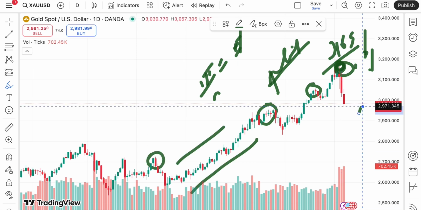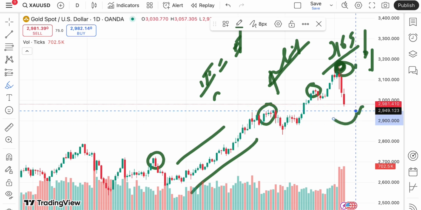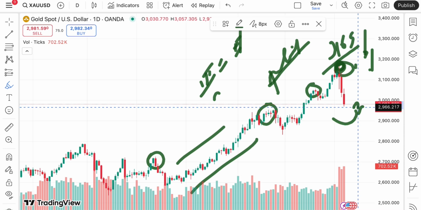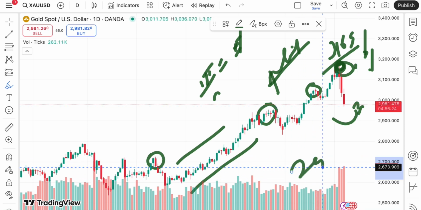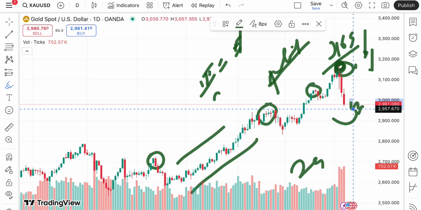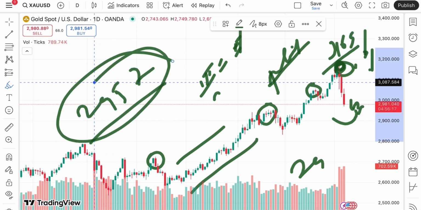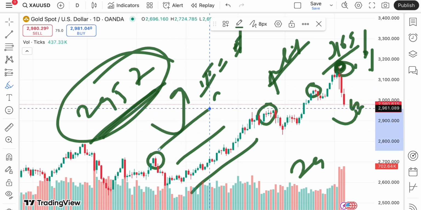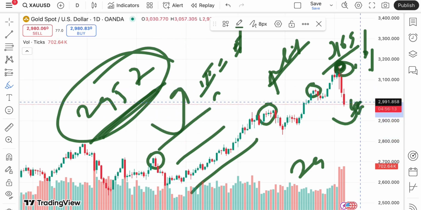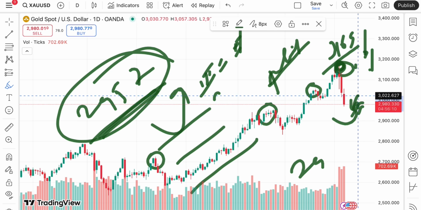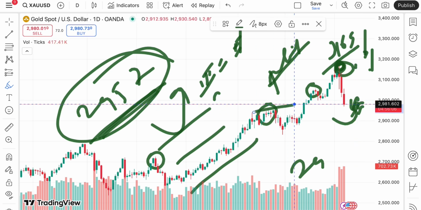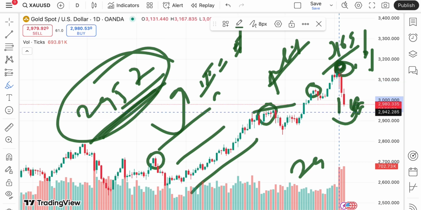the price has now formed a swing at a level of 2971. If the price doesn't sustain, it can move further low towards around 2969, and from there a further downfall towards 2957. If that is sustained, we can see a bounce back, and then a similar pattern towards an upside of around 2988, and from there a level of 3000, and then a further high. But if it starts falling below this level, we can see a further downfall towards 2943 to 2930, and then a further low.